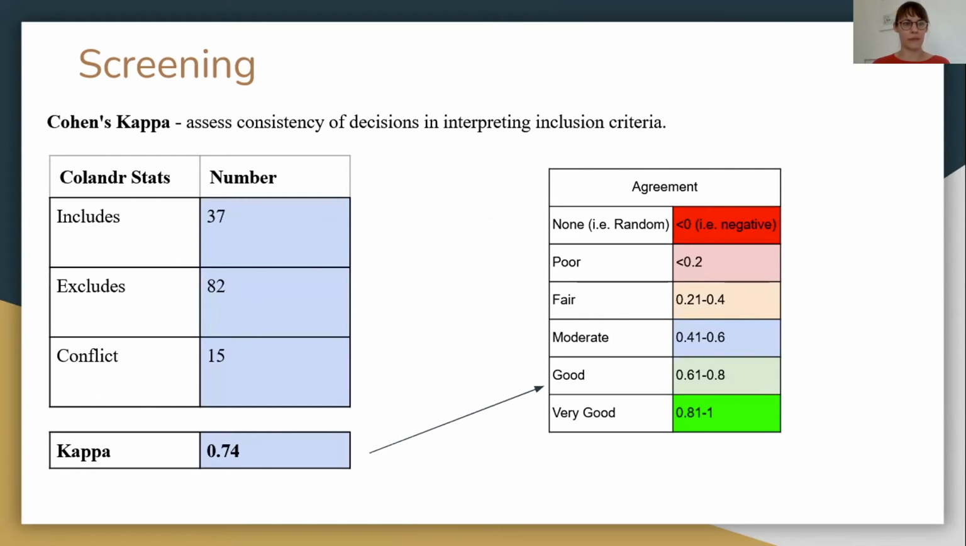Next slide, please. In order to assess the consistency of our decisions when we were interpreting the inclusion criteria, we calculated the Cohen's kappa, and our group did quite well. We had a kappa score of 0.74, which gives us a good agreement. So we could continue the screening without dual screening.